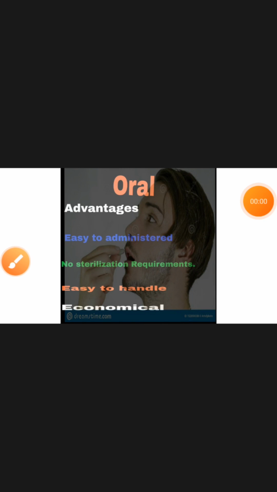Hello friends, today we are going to discuss the oral route of administration, that is, its advantages and disadvantages. By chance a question can be asked on such an easy topic, but there are more chances in the pharmacist examination and D Pharm or B Pharm final examinations. Without any delay, we must go toward our topic, that is, the oral route of administration. As we all know about the oral route of administration.